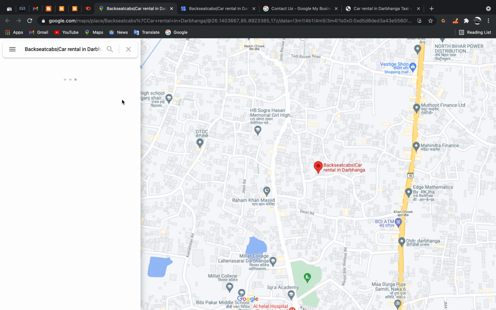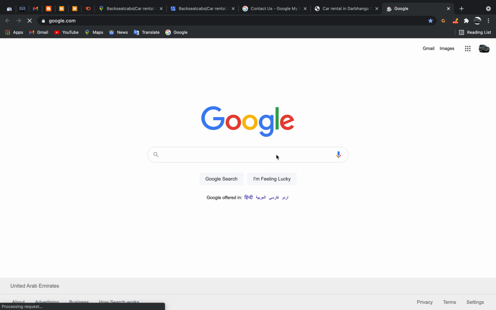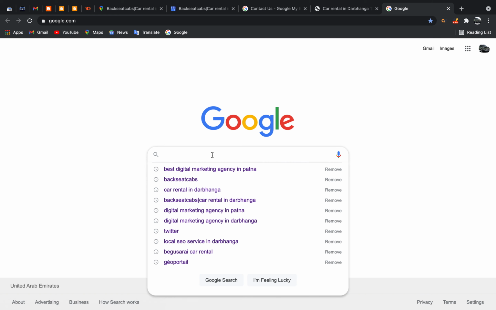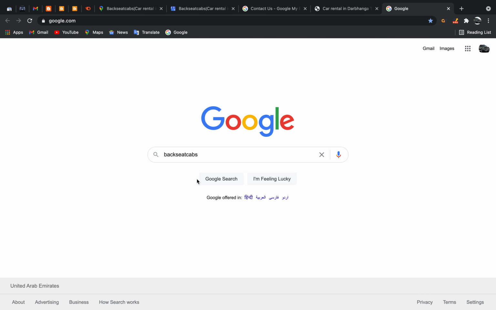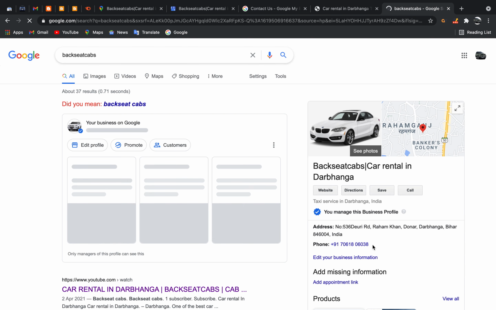I'm unable to show this way, I think I'm having a problem switching. Backseat Cabs is live. Okay, so this is how I have done this, the process which you have understood.